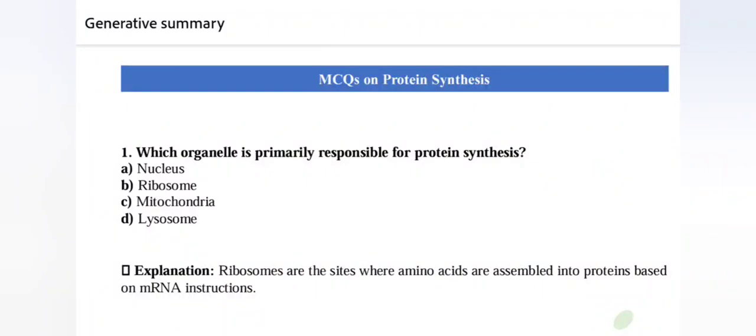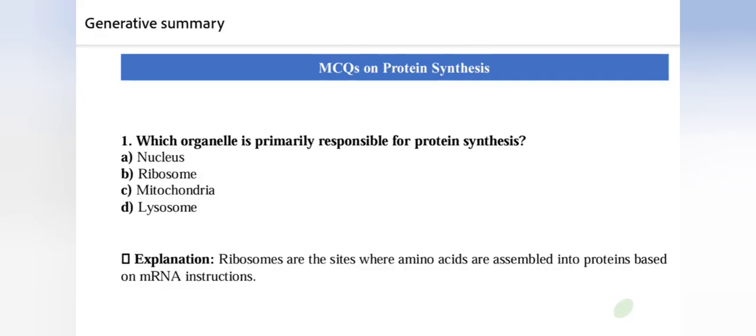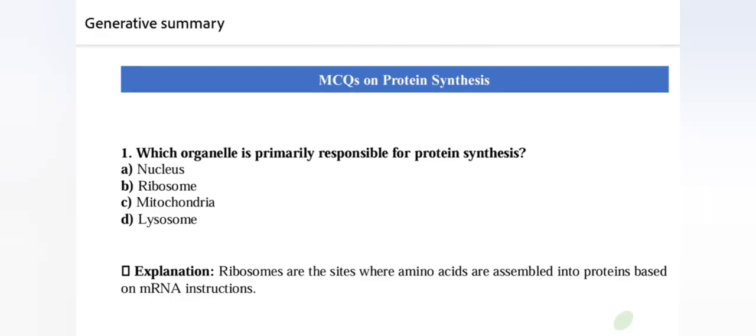Hello everyone, so in this video we are going to discuss the MCQs related to protein synthesis. Okay, so the very first question is: which organelle is primarily responsible for protein synthesis? So basically this question is asking about the site of synthesis of protein. Ribosome is the site, or you can say the factory, for protein synthesis. So the right answer is option B. Ribosomes are the site where amino acids are assembled into protein based on mRNA instruction.